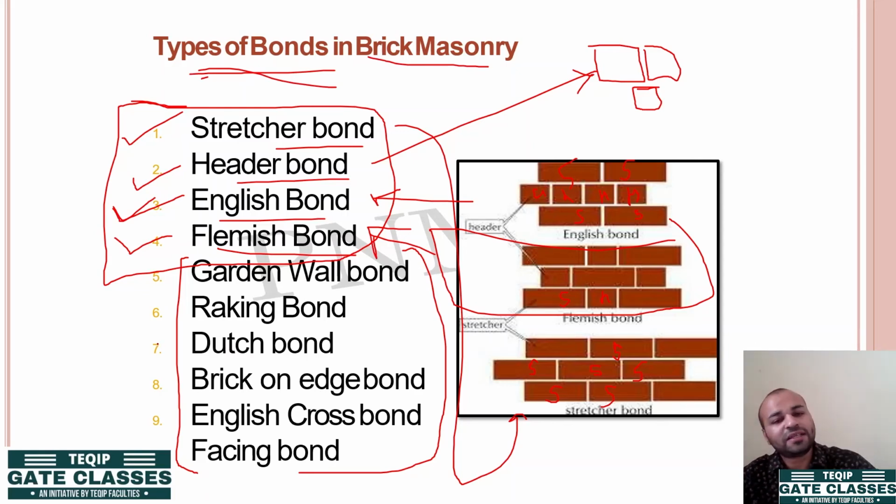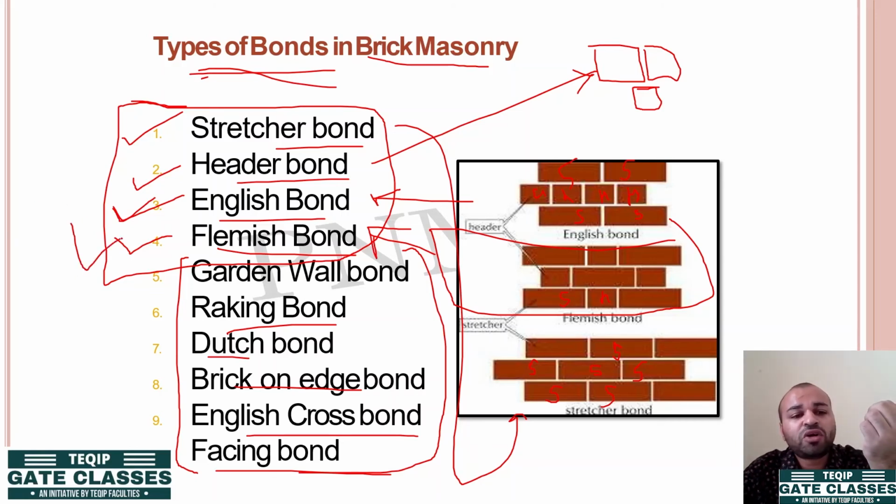ठीक है, बाकी भी आप याद रखिए. In case a question comes in a university exam, then you should keep in mind Dutch bond, raking bond, brick on edge bond, English cross bond, facing bond, and सिर्फ 10 या 10 type of bonds नहीं है. Types of bonds are even more, but again they are not very commonly used. They are very rarely used, depending upon the desire of the client for whom you are building that particular building. इसमें एक और चीज मैटर करती है, that how much your labor is skilled. अगर आपकी लेबर ज्यादा स्किल्ड नहीं है तो वो फ्लेमिश बॉन्ड नहीं बना पाएगी.